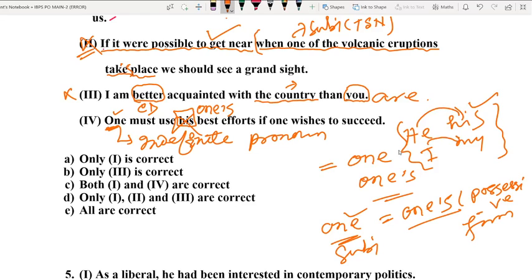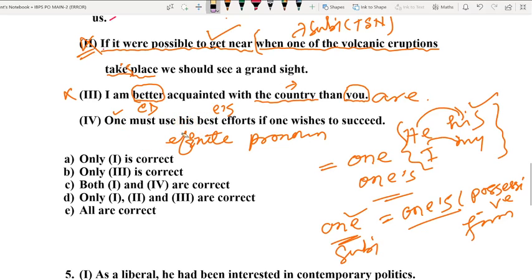So it's a big topic, in fact, and it needs a lot of time to explain to you. But please do remember for the time being that if you are starting a sentence with one, that is an indefinite pronoun, then in the same sentence, if you find any other possessive case or any other subjective case other than the possessive case or the subjective case of one, then you should strike it off.